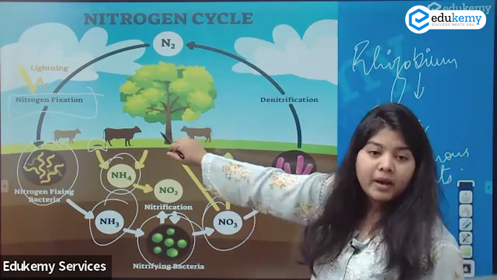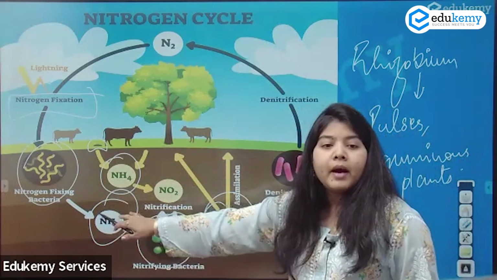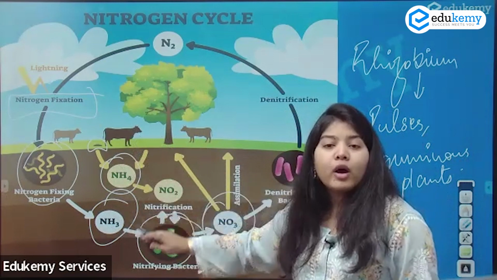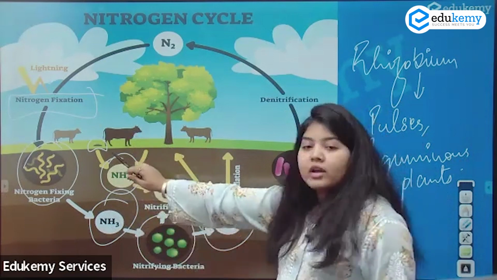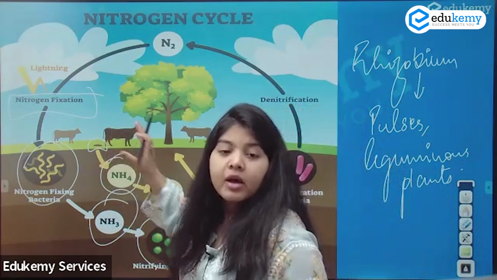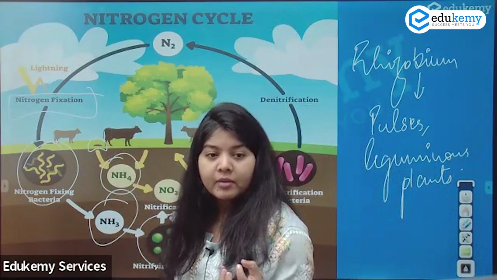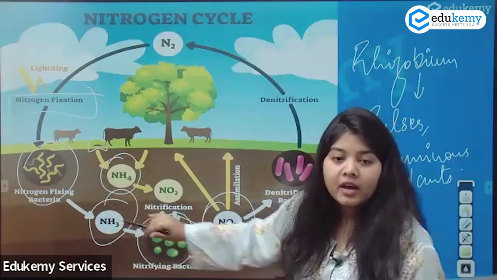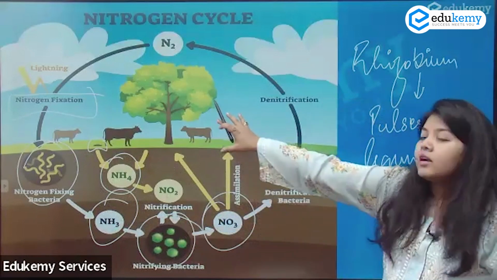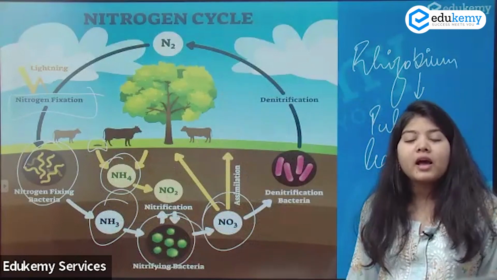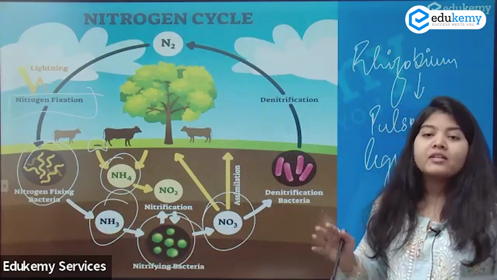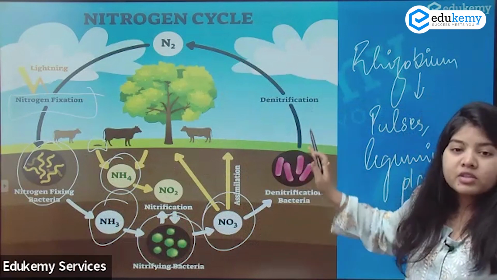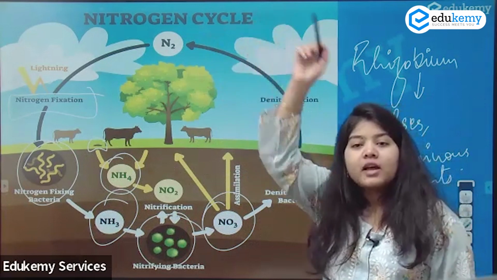This is what is taken up by the plants. How do I obtain NO3? By the nitrifying bacteria acting on either NH4 or NH3. How do I get NH4 or NH3? NH4, or ammonium, is taken up by the soil from the excreta of the animals, and NH3, or ammonia, is obtained by the nitrogen fixing bacteria. They are converted into NO3, which is then taken up by the plants, used by the plants as a fertilizer. To avoid the excess of NO3 in the soil, you have denitrifying bacteria, which convert it back into nitrogen, and the cycle is complete.